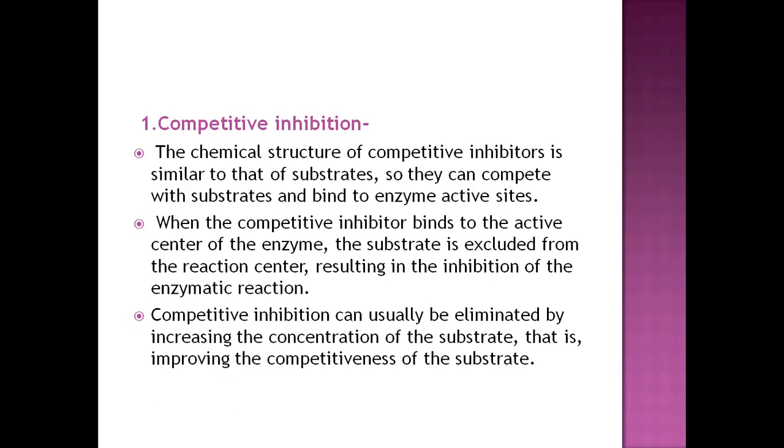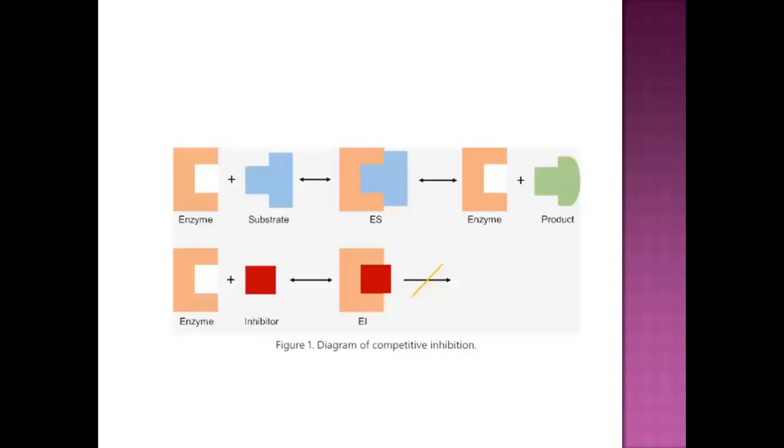Competitive inhibition can usually be eliminated by increasing the concentration of substrate, that is, improving the competitiveness of the substrate. So simply, the competitive inhibitor will bind at the active site of an enzyme, and when it binds at the active site, there is no reaction. When we increase the substrate concentration, this inhibitor will be removed from that active site, and the substrate will bind to that active site of the enzyme.